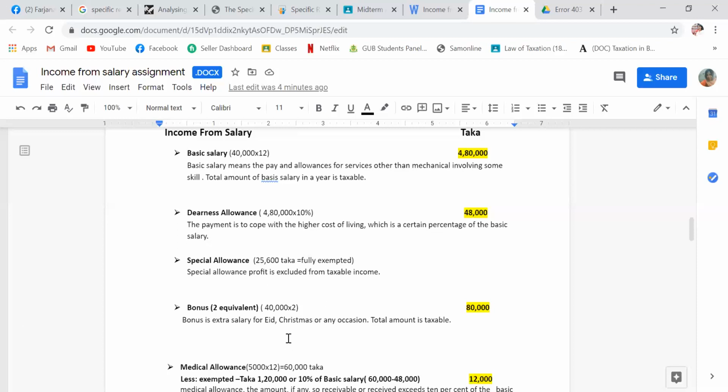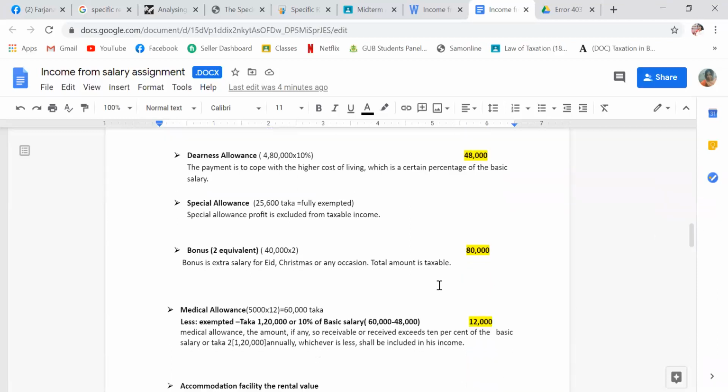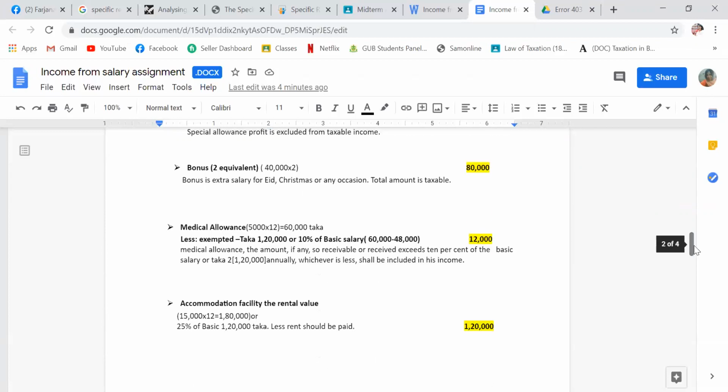Bonus is extra salary for Eid, Christmas, or any occasion, and the total amount is taxable. That is the saddest thing. So 40,000 into 2 is 80,000. Now, if you know all the rules, then it is very easy.